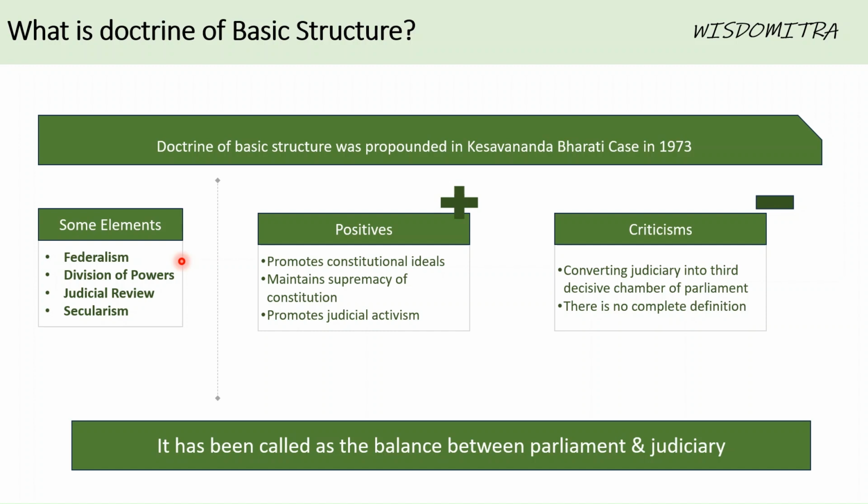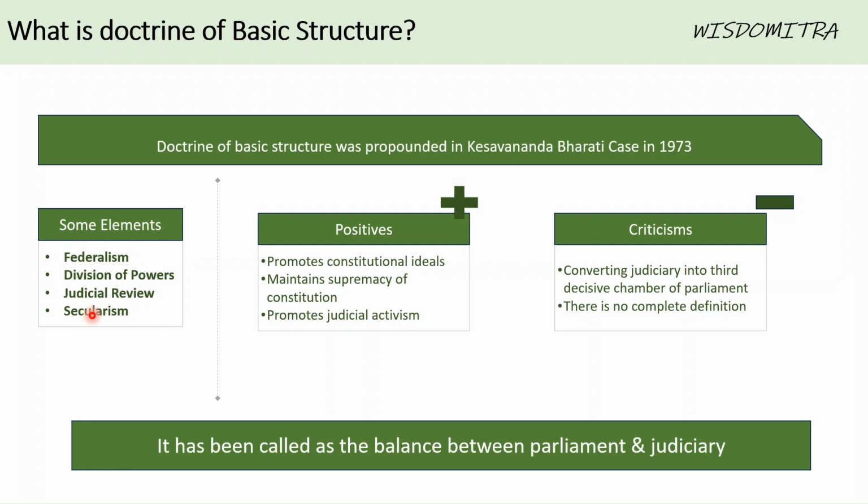Some elements of basic structure are federalism, for example, and the division of powers between the legislature, judiciary, and executive. Similarly, judicial review is also an important basic structure of the constitution. Secularism is a basic structure of the constitution, because it is embedded at multiple places. For example, by Article 25 of fundamental rights.